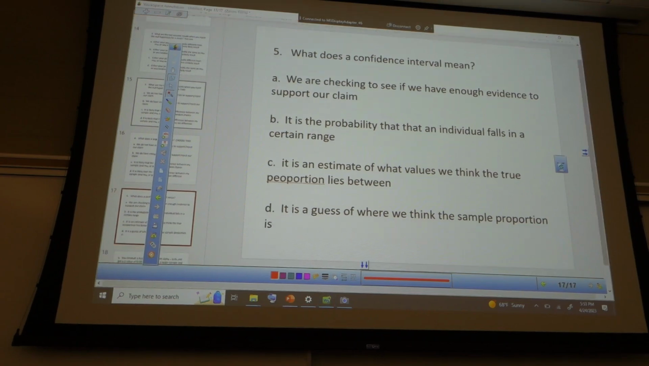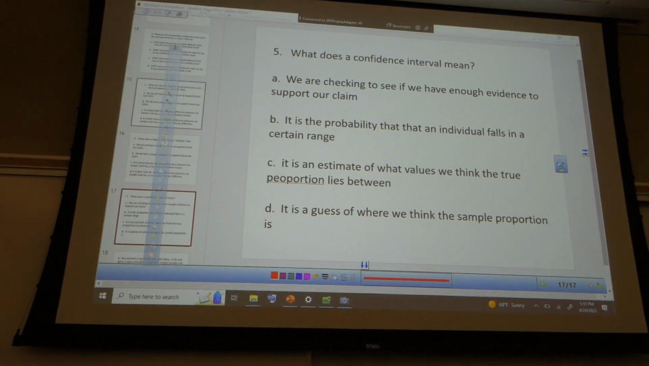All right, Quentin, go and read. What does a confidence interval mean? A, we are checking to see if we have enough evidence to support our claim. B, it is the probability that an individual falls in a certain range. C, it is an estimate of what values we think the true proportion lies between. D, it is a guess of where we think the sample proportion is. Great, so I'll give you folks a minute or two to talk about this with your neighbors.